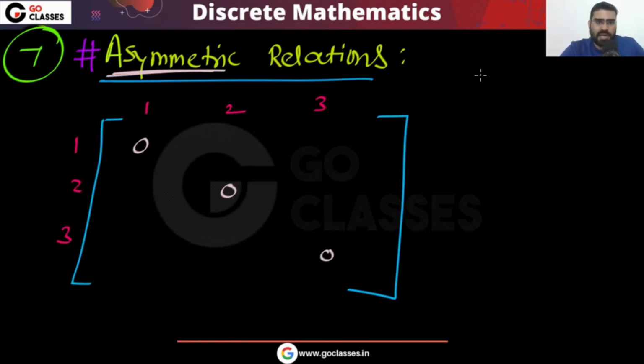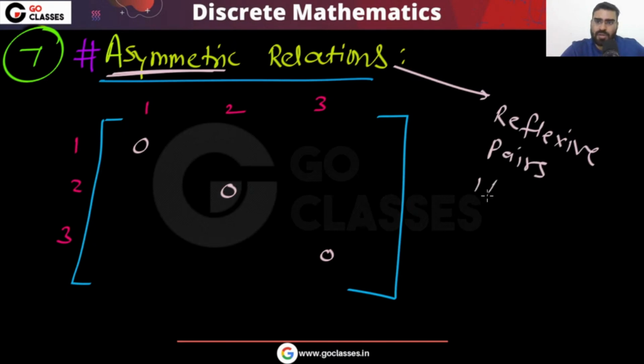Asymmetric relation means if A is related to B, then B is not related to A. So in an asymmetric relation, reflexive pairs are not allowed.